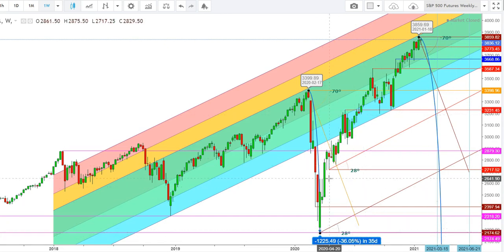No doubt that a sharp recovery was seen in the S&P 500 futures because most of the central banks came forward to maintain the dents caused by coronavirus cases. But once again, I find that the S&P 500 futures have been facing stiff resistance at the levels of 3859, and the S&P 500 futures finally tested a peak of 3859 on January 21st, 2021.